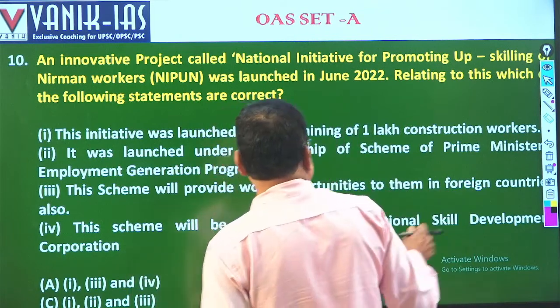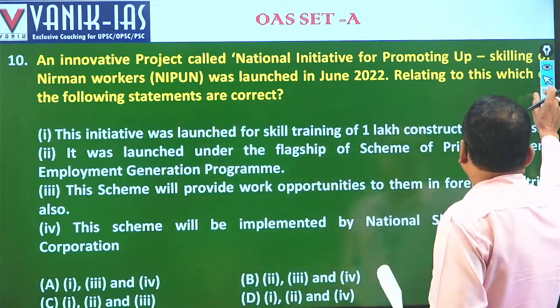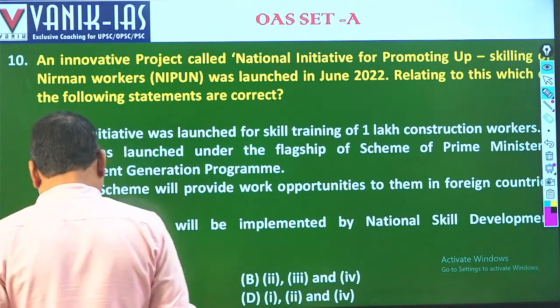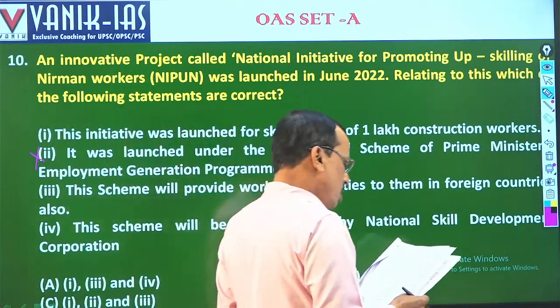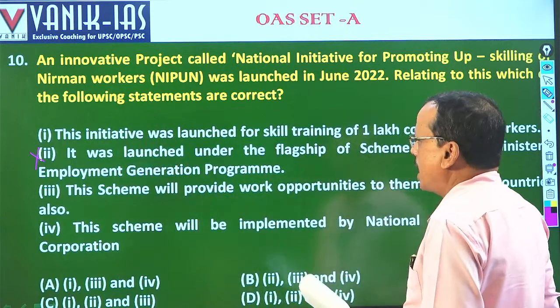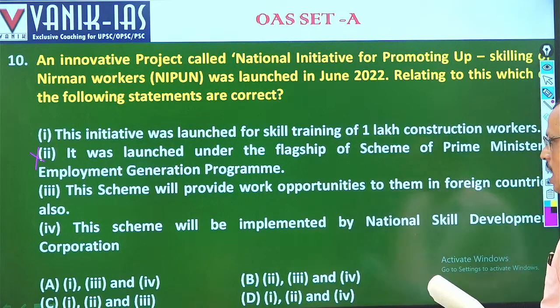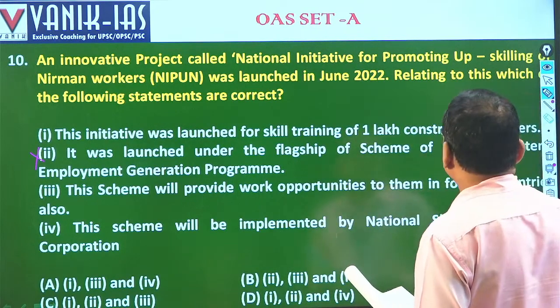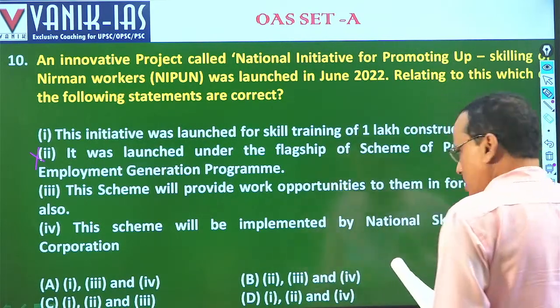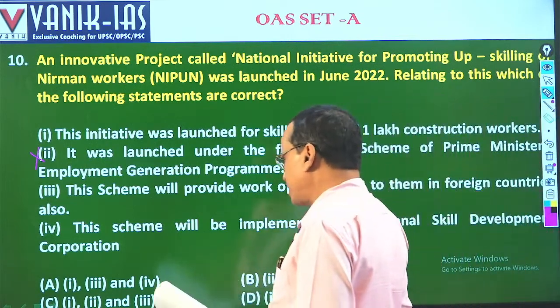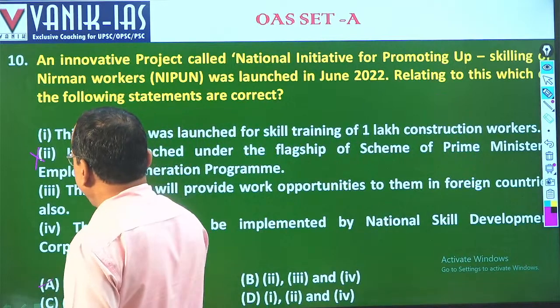This is incorrect. Rather, it was under the Deendayal Upadhyaya Rural Livelihood Mission. And this scheme will provide work opportunities to them in foreign countries, and this scheme will be implemented by the National Skill Development Corporation. Fine. So 1, 3 and 4 are correct. So the right option is A.